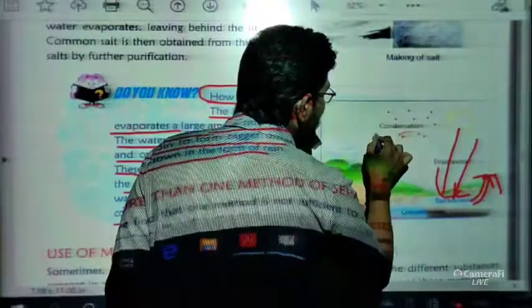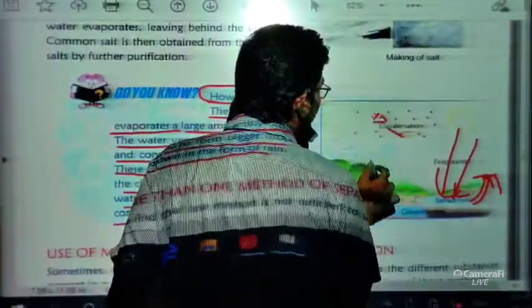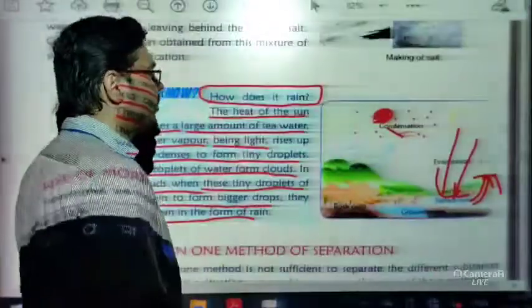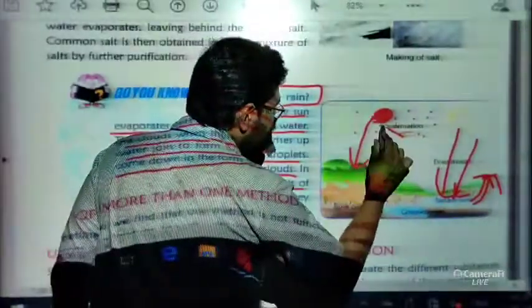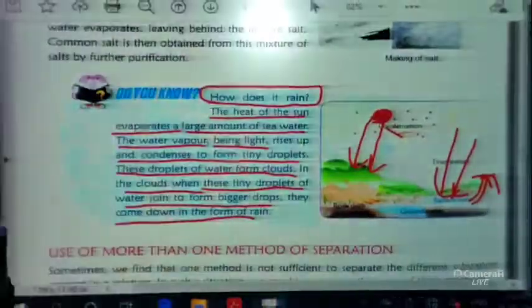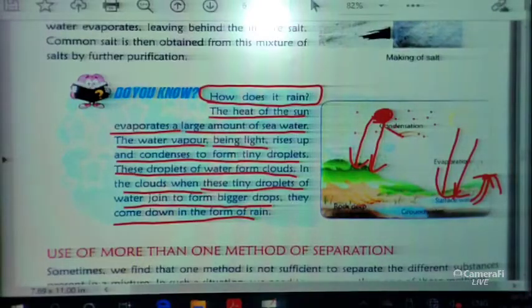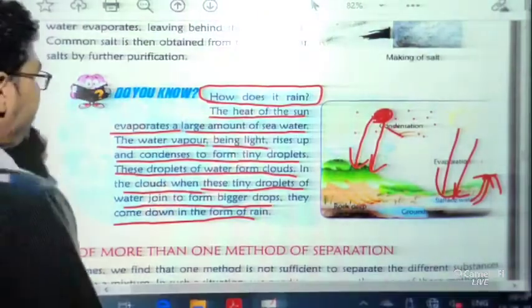When there are many tiny water vapors, they form tiny water droplets. When two or more water droplets join together, they form a much bigger water droplet. This droplet comes down to the earth because it is much heavier, and we call this rain. This is the whole process of rain, and it is very interesting. I hope you can easily correlate how rain occurs. This is the simple process.